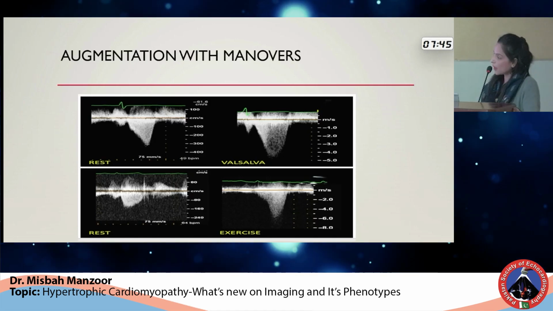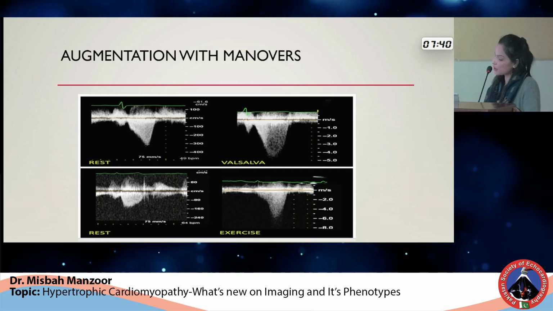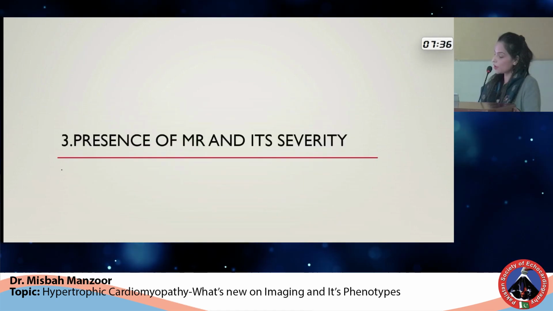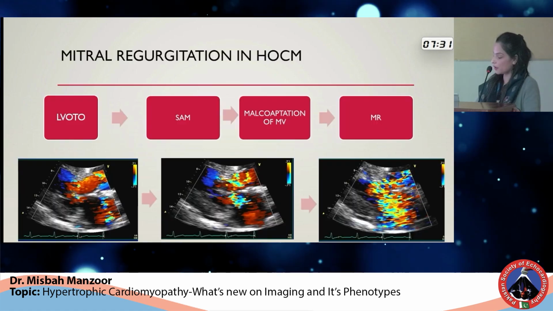So this is the diagrammatic representation of the augmentation of these gradients following various maneuvers such as Valsalva and exercise. The next step is the detection of the presence of MR and its severity.